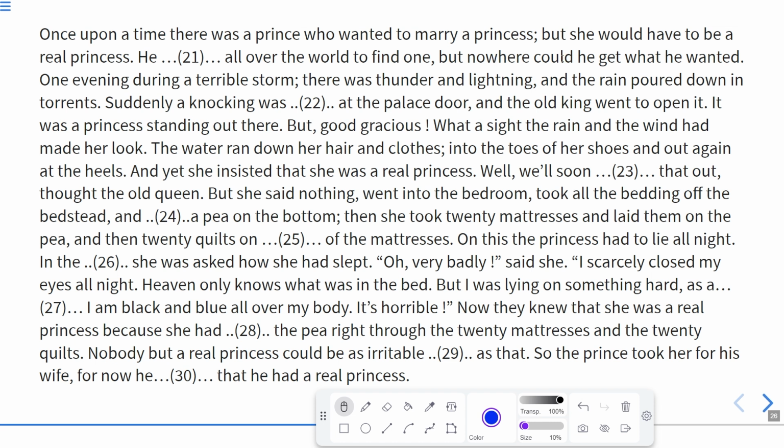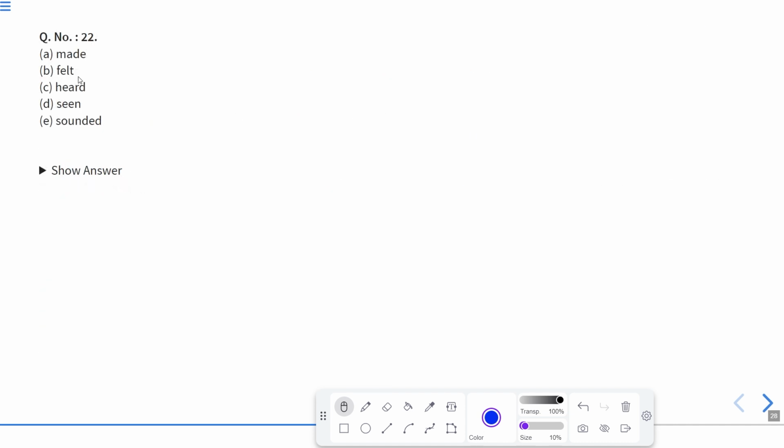But nowhere could he get what he wanted. One evening during a terrible storm, the weather was unpleasant. There was thunder and lightning, and the rain poured down in torrents. Suddenly, a knocking was dash at the palace door. The options are made, felt, heard, seen, sounded.